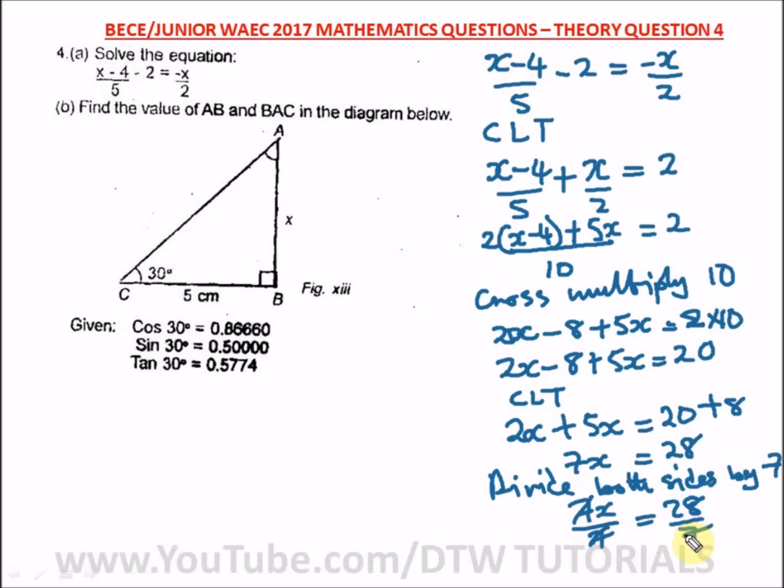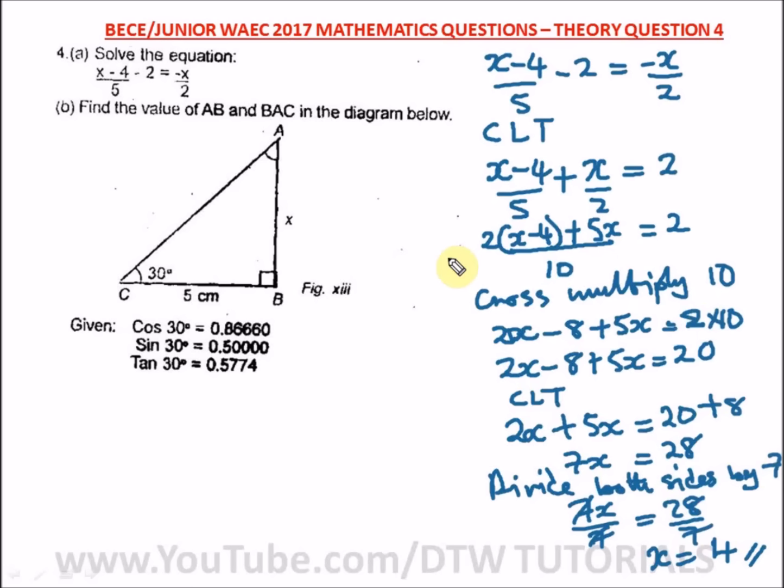Okay, so we have 7x over 7 equal to 28 over 7. So 7 will cancel out. And how many times will 7 go in 28? It's going to go 4 times, because 4 times 7 is what? 28. So we have here as what? X is equal to 4. So our answer is what? X is equal to 4.